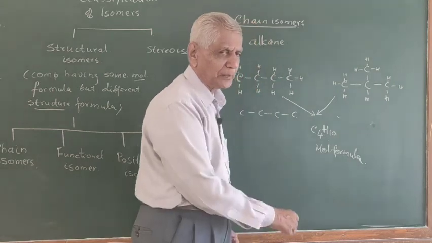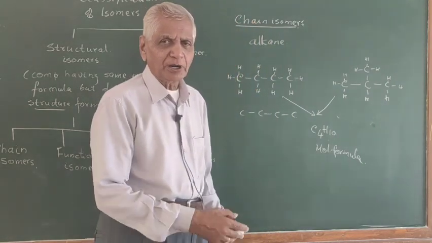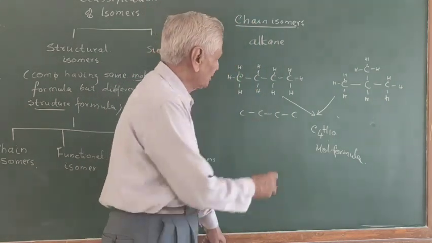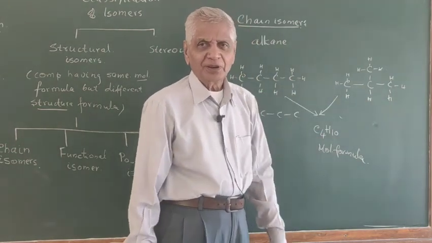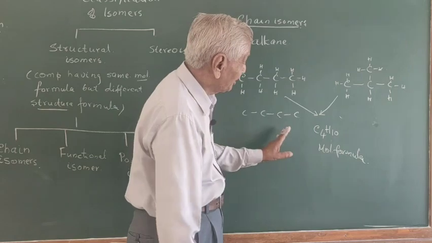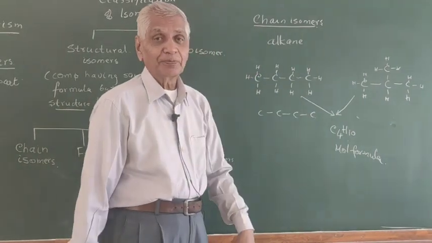The difference is in the arrangement of carbon in the chain. This is the straight chain, this is the branch chain. Is that clear? So this is called chain isomers.